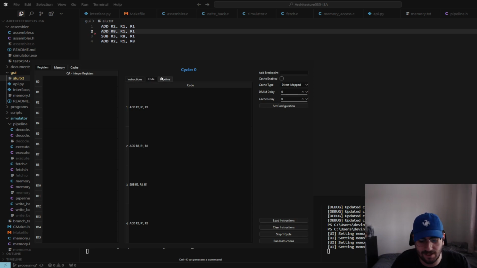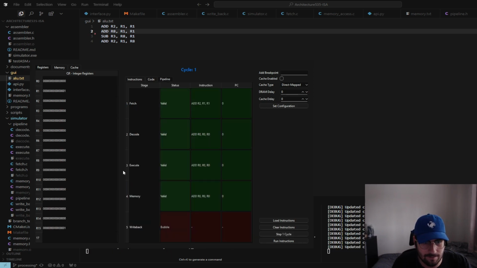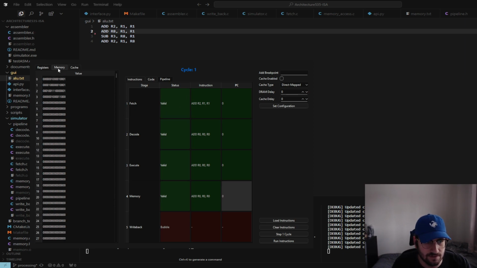It worked enough for the demo, but you can see when I take my first step, why are these green? Why is there an add instruction? It has to do with some default value I'm setting. Anyways, register 1 is always hard coded to 1, and register 0 is always 0. When I load instructions, it actually loads them into DRAM. We had 4 instructions.